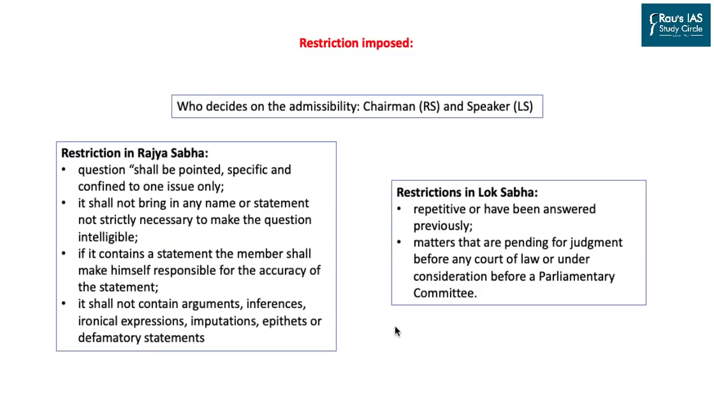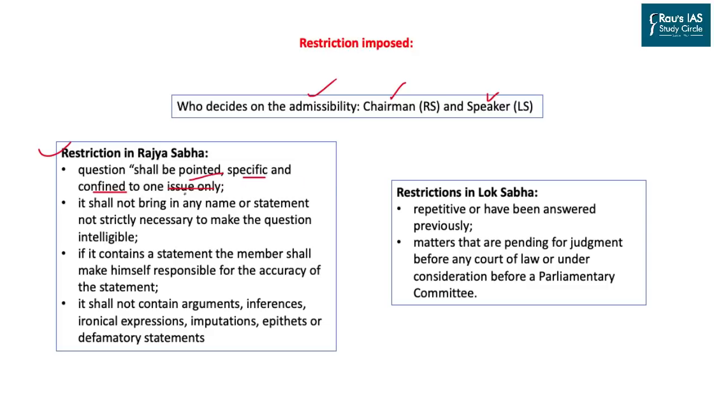If we talk about the restrictions, well, the admissibility of every question is decided by the presiding officers. For Rajya Sabha, it is the chairman. For Lok Sabha, it is the speaker. The restrictions which are imposed in Rajya Sabha include that the question shall be pointed and specific, confined to one issue only. So if a member is asking too many questions under the same heading, that question or that entire concept can be denied.